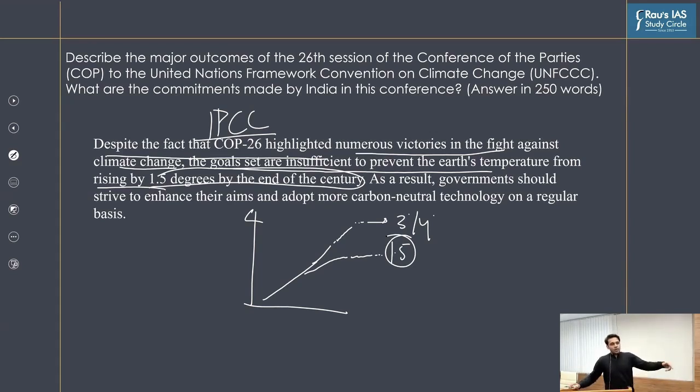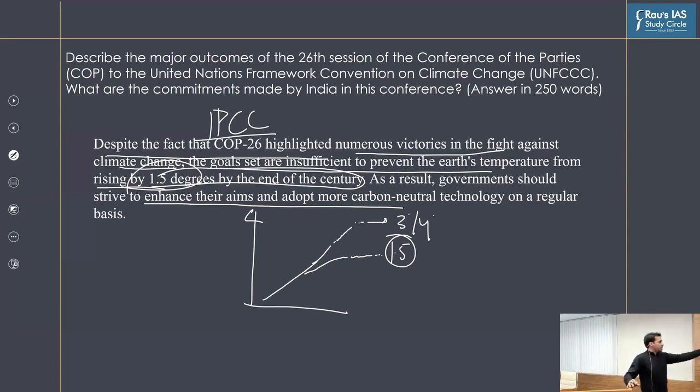And so, even though the countries have committed enhanced action, even though the countries have committed more than they committed in the Paris climate deal, if you account for all of these commitments, then also it's not going to be sufficient to contain the rise of the temperature within 1.5 degrees Celsius. And so as a result, the governments should strive to enhance their aims and adopt more carbon neutral technology on a regular basis. So now, do you understand the flow of the answer? All right, is this point clear?